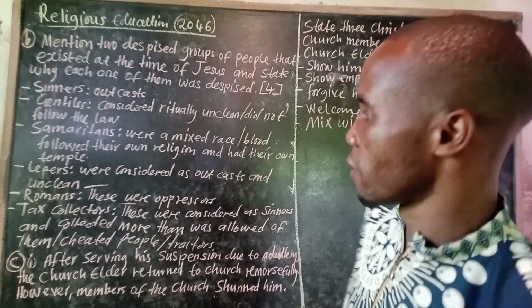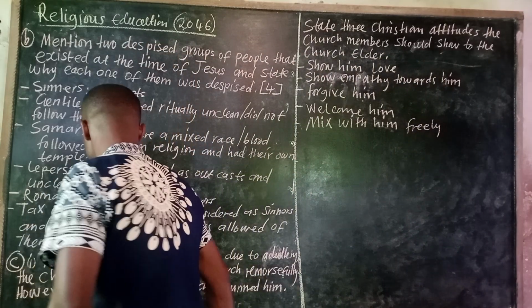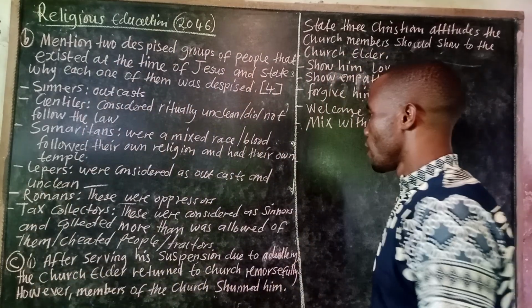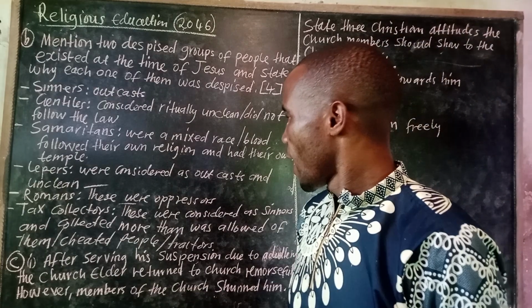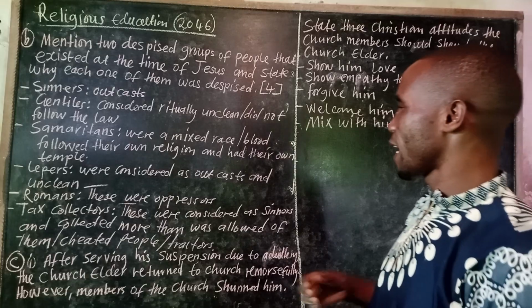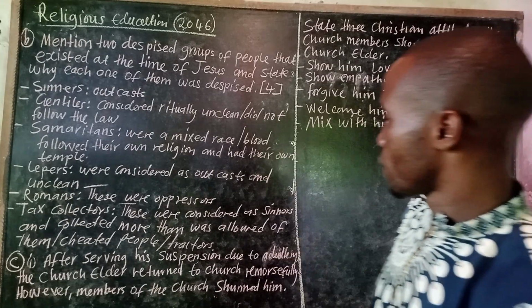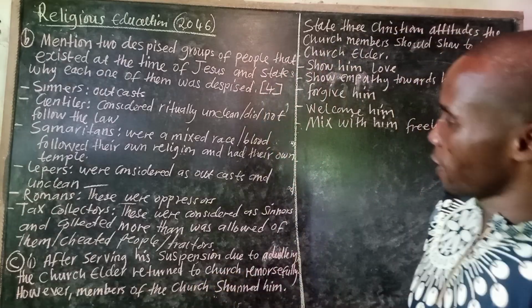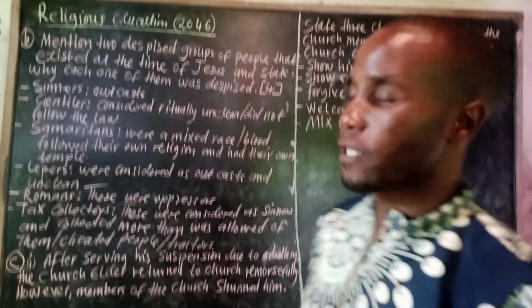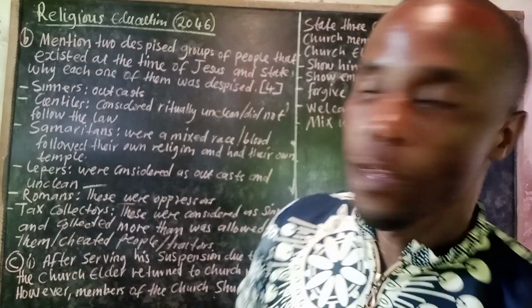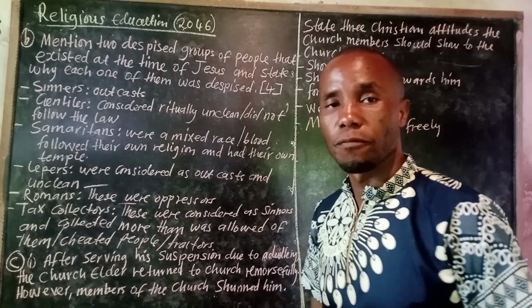Therefore, they were despised. Then the other group was tax collectors. These were considered sinners and collected more than was allowed of them. In short, they were cheating. They cheated people, they were traitors, so they were called all kinds of names. That's the reason why tax collectors were also despised. So that is how you can answer the question given there, and this one carries 4 marks.